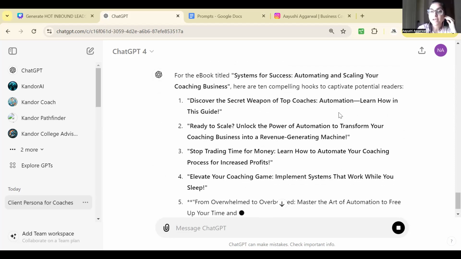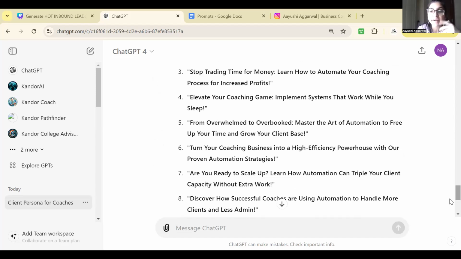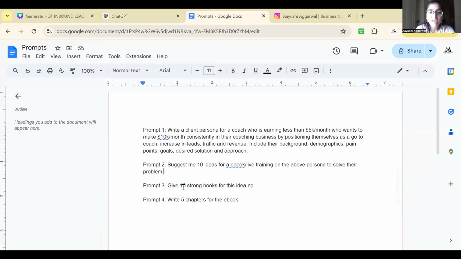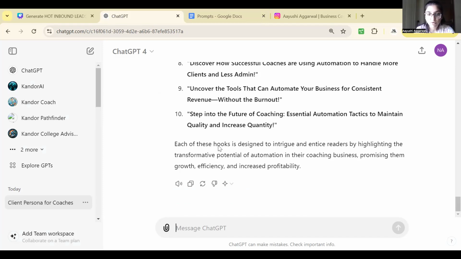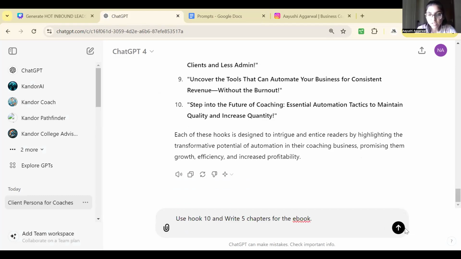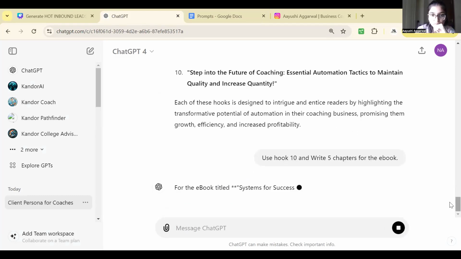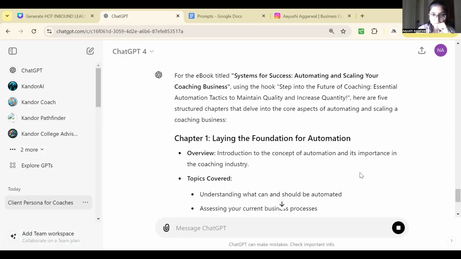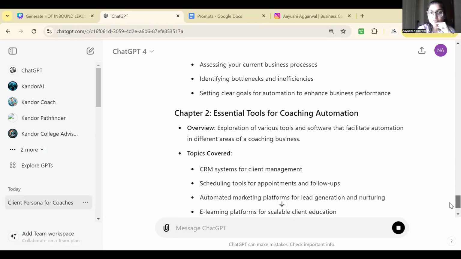It'll give me 10 very strong hooks. You can tweak these hooks according to your preferences, but you've gotten an idea as to what to do, right? So once it has given me hooks, I will also tell ChatGPT to write 5 chapters for this ebook. Okay, I'll tell it, use hook 10 and write 5 chapters for the ebook. Now it has given me 5 chapters.